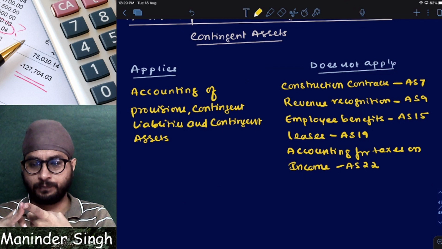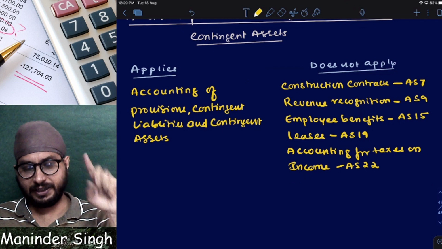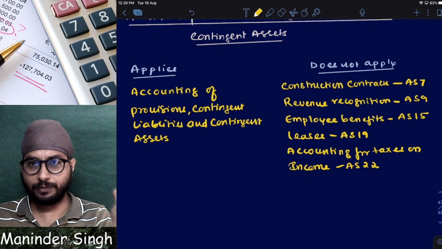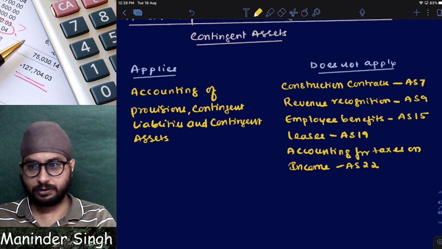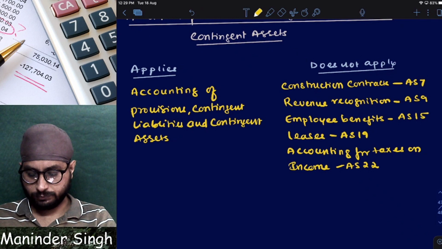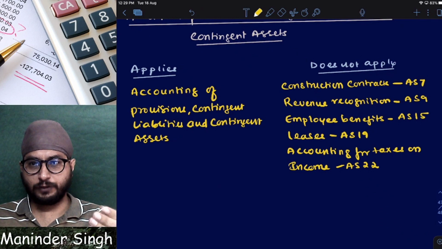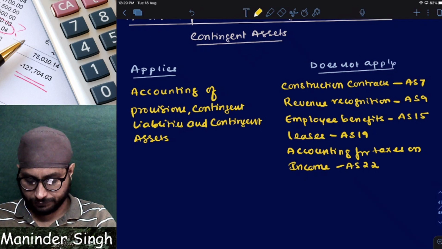If a provision or a contingent liability or a contingent asset is covered by any other standard, for them AS 29 will not apply. Specific standard will apply. Correct or not? Simple. If it is covered by any other standard, the specific standard will apply. A general standard, AS 29, will not apply. Next.